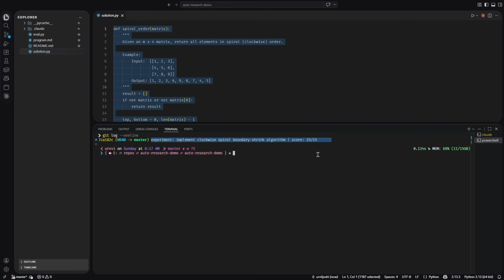So if you have chosen some basic model, then it will not be one-shotting this, but Opus 4.6 is the best frontier model. It has one-shotted it, so it's fine.